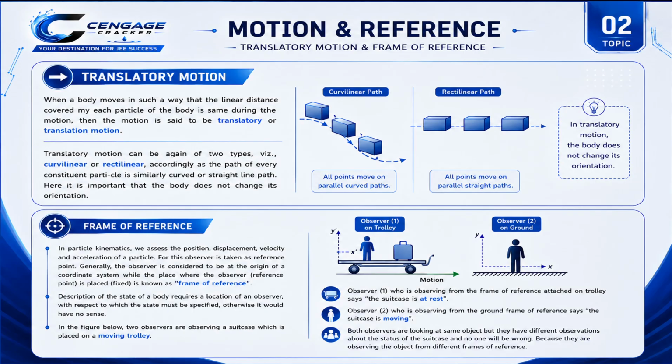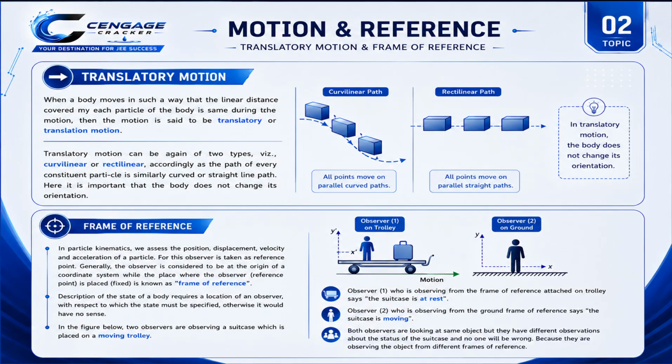To be clear, let me give you an example. In the figure below, two observers are observing a suitcase which is placed on a moving trolley. Observer 1 is on the trolley and observer 2 is on the ground. The observers observing the suitcase will say different things.